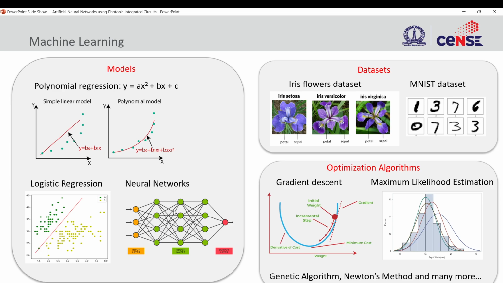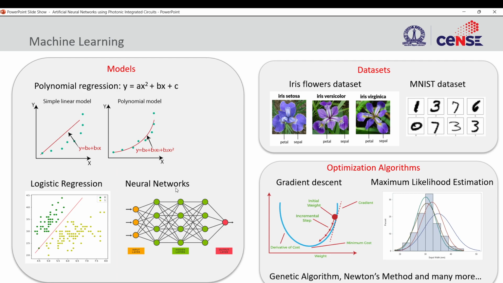Because there are no RC delays. When we are making the hardware, imagine putting this many wires across. They will introduce signal distortion, because when electrical wires are close to each other, the signals get distorted as charges can interact with each other. But a photon in one waveguide won't interact with a photon in another waveguide, or even a photon going horizontally won't interact with a photon going vertically, or two photons of different wavelengths in the same waveguide. So we can exploit the bandwidth of the waveguides, and the fact that different modes don't interact with each other. All these things we can exploit to get this high connectivity in neural networks.